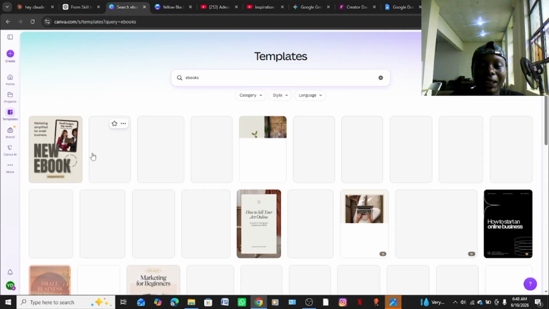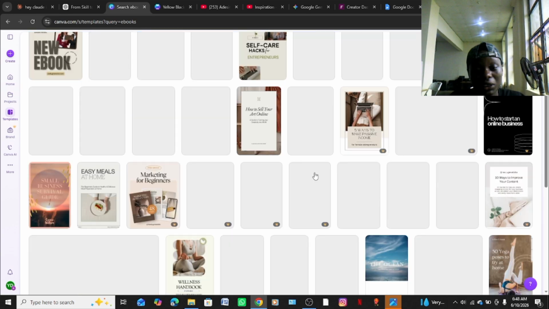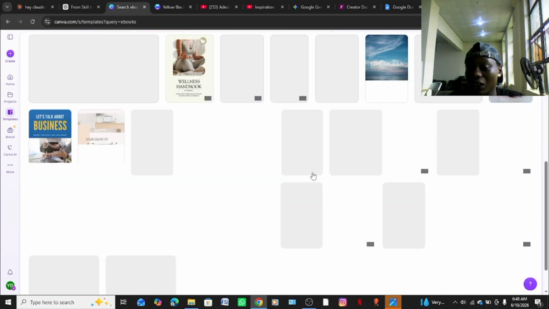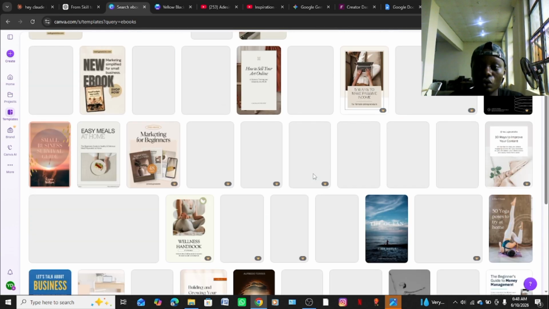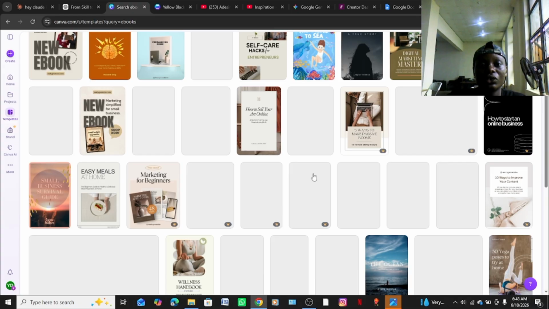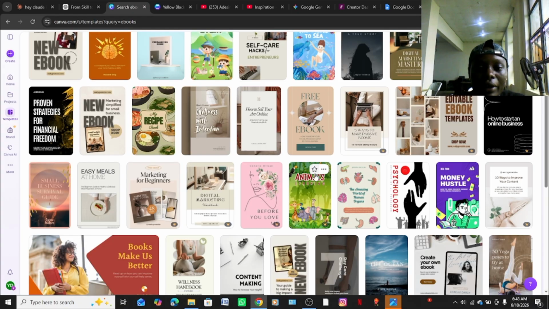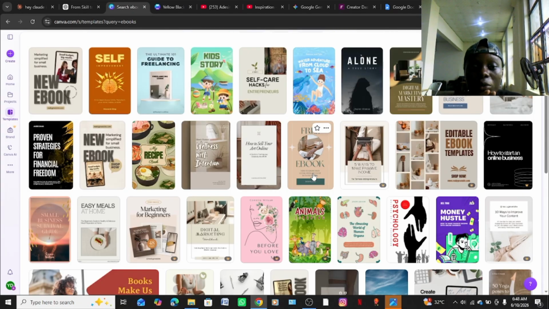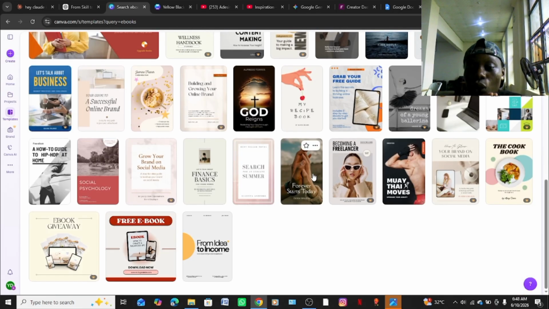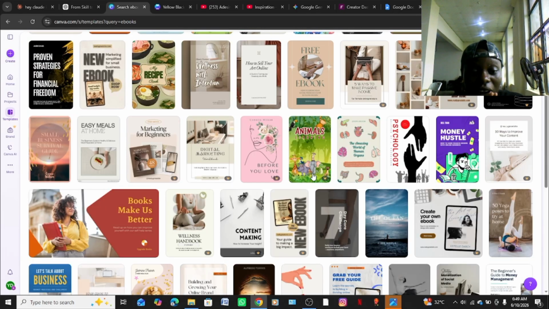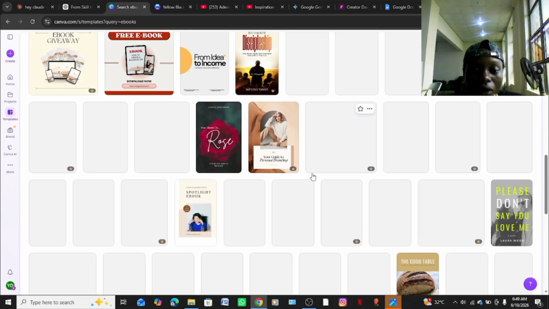And now there are a lot of ebooks here. This is crazy. Canva has a lot of ebooks that you can actually model to create the same thing. So let me get my mic back up so you can easily hear me. Like I said before, Canva has a lot of ebooks that you can model. Some of them have 10 pages, 9 pages, and all of that. So I'm going to model one particular type.